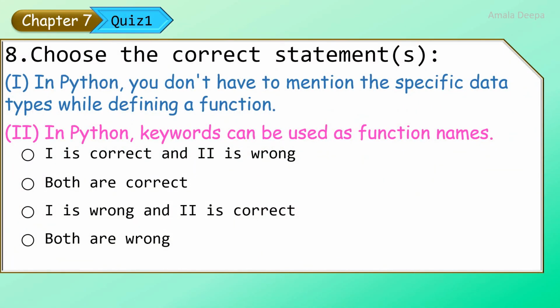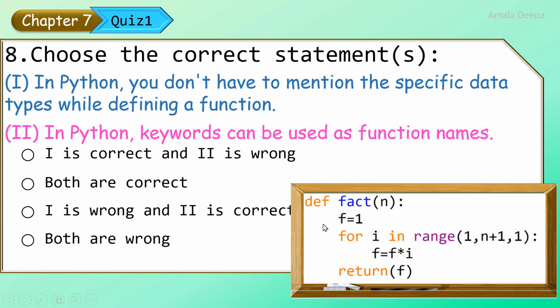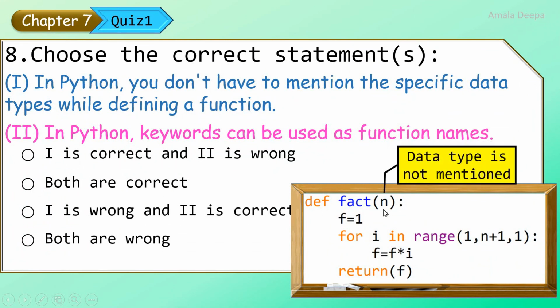Choose the correct statements. The first statement is, in Python, you don't have to mention the specific data types while defining a function. Look at this example of fact function. Here, n is the parameter for which the data type is not mentioned.